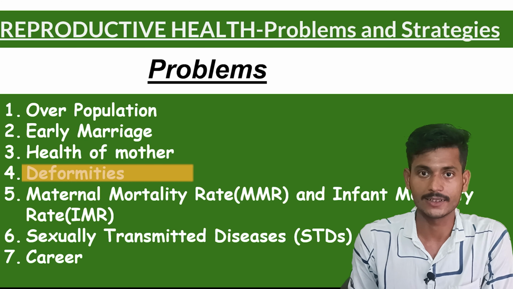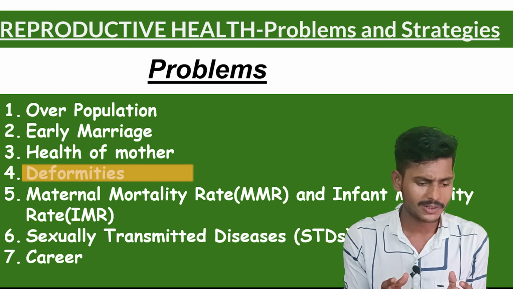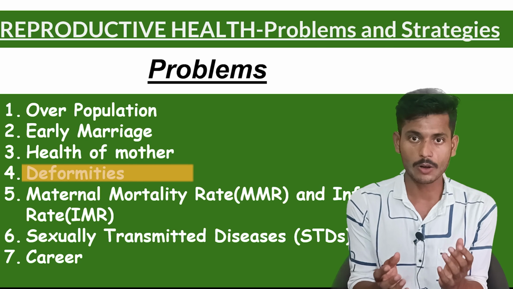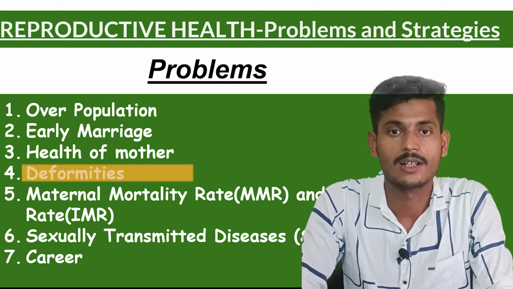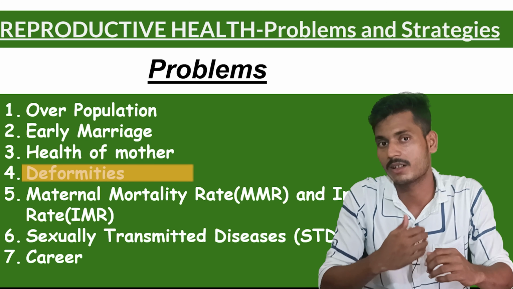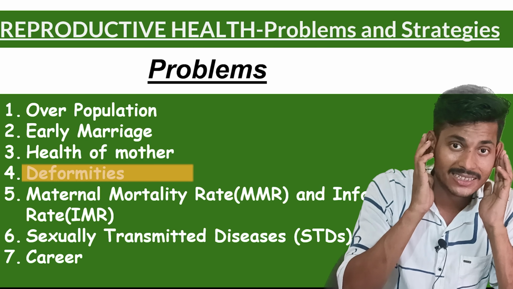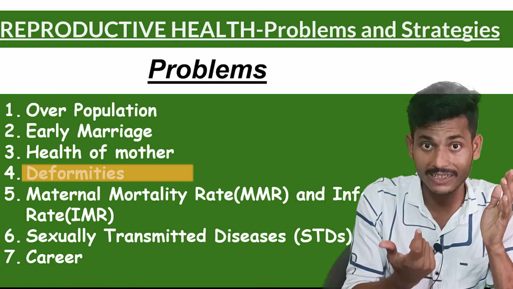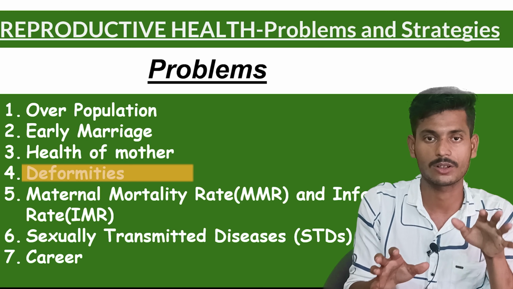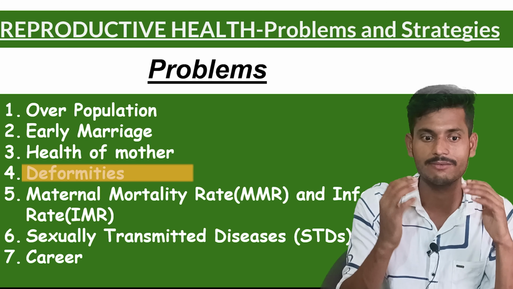Then the deformities. As I said, in early marriage the deformities are common. Deformities means a baby born with one hand, and sometimes the hand is twisted. Sometimes the neck region is thicker, sometimes the ear is impacted, and sometimes cleft lip. These are the common things associated with early marriage. So these are the deformities.